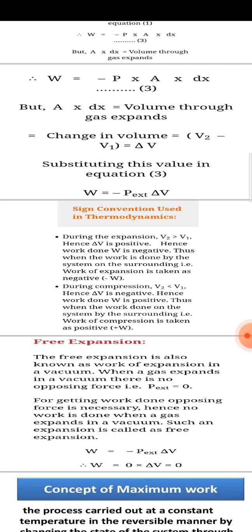During the compression, the initial volume is greater than V2. So that's why delta V is negative. Hence the work done is positive. Thus when the work is done on the system by the surrounding, that time work is positive, because here the compression process takes place. These are the sign conventions. During the expansion it is taken as negative, and during compression it is taken as positive.